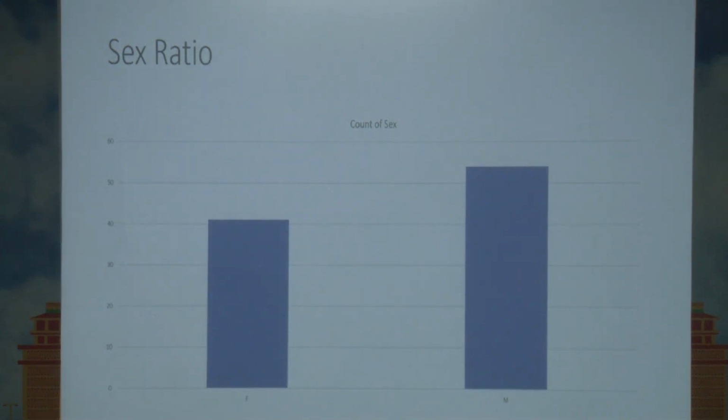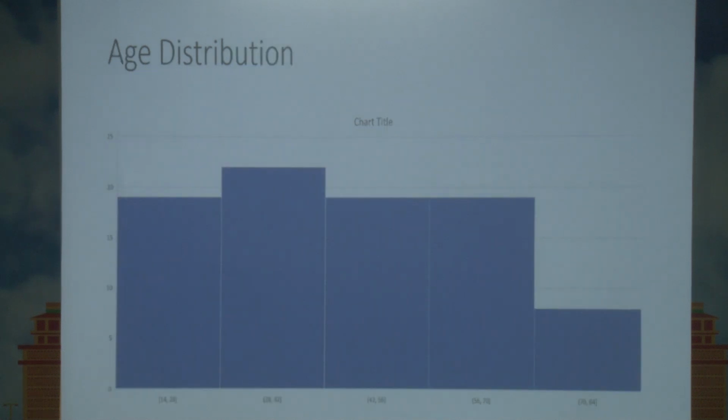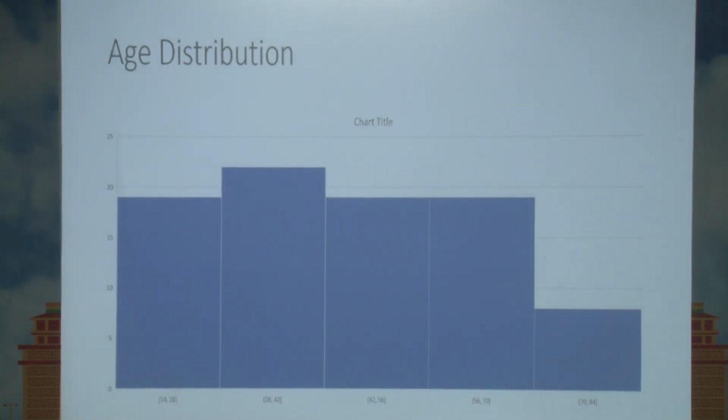So in our 100 patients, this was the sex ratio, a lesser number of females as compared to males. And the age distribution, as you can see here, the problems with dry eye are more in the working population and lesser in the age groups where we would expect more dry eye to be there.